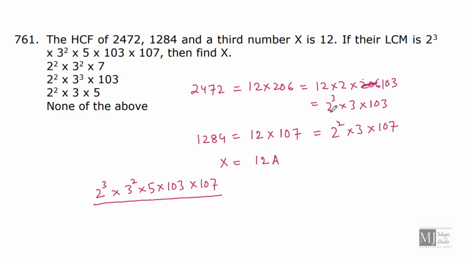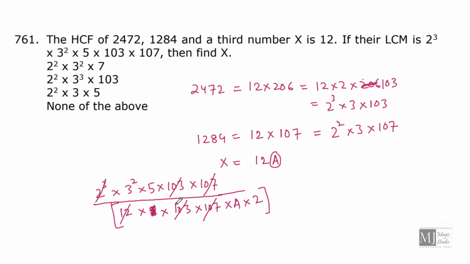Then if we have got these 3 numbers, what can be the LCM of these 3? Isn't it 12 is common? So LCM can be something like this. If I equate these two, what I am getting is 103 cancel out, 7 cancel out.